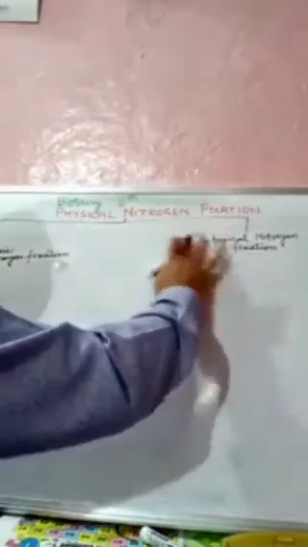See, in this one it is not biological, it is industrial nitrogen fixation. How can we differentiate these two types?